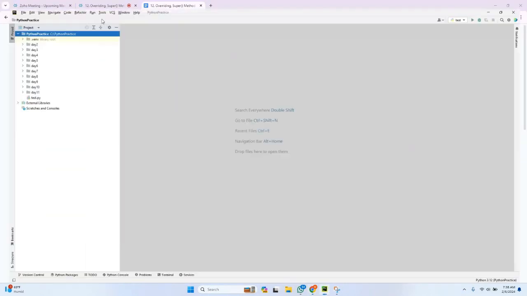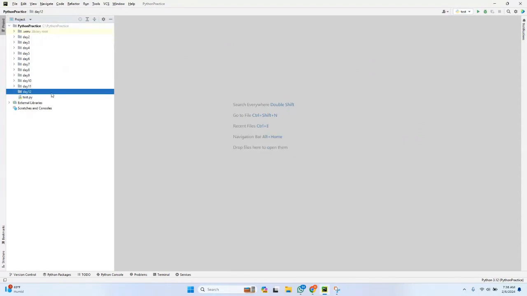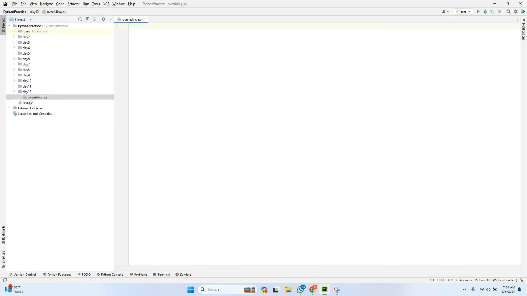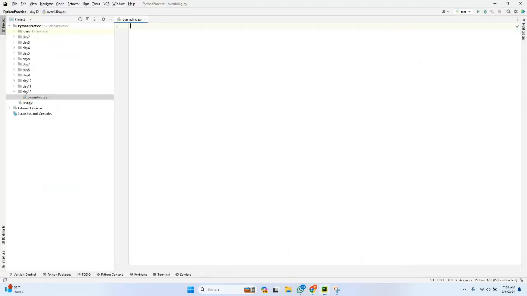So let me create a day 12 directory, and in the day 12 directory, let me create a Python file for overriding. Here we are not only overriding methods; we can also override variables, because every class contains variables as well as methods. Right now, let us take one example: overriding variables. Overriding is nothing but creating the same method or variable in the child class which is already present in the parent class.